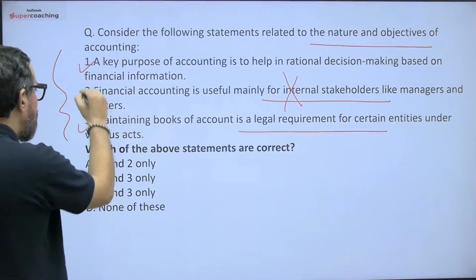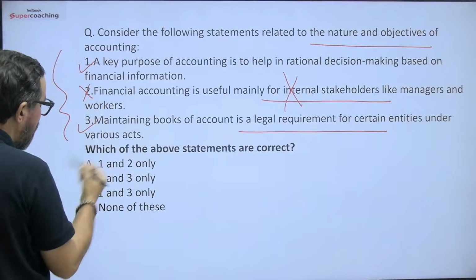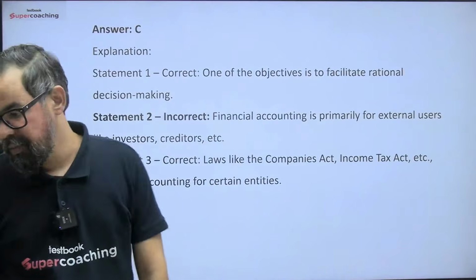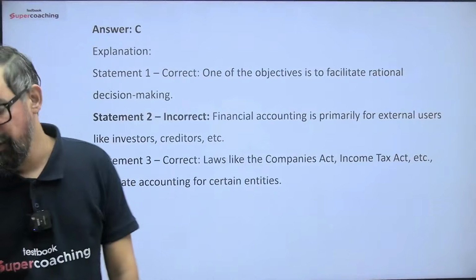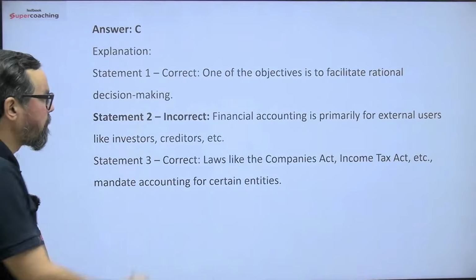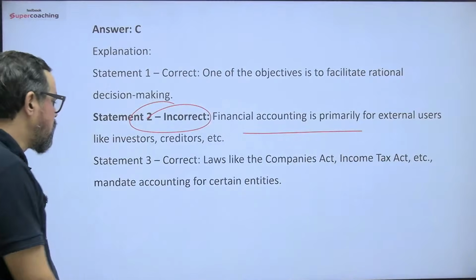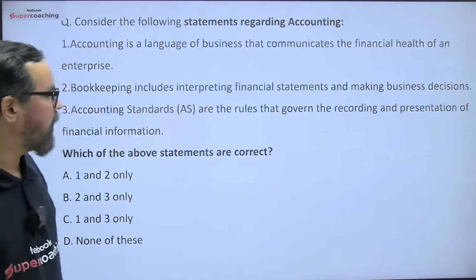So 1 and 2 means 1 and 3, sorry. So option C will be the right answer for this particular question. Well done, guys. Very good, very good. हाँ, everyone is marking the correct answer. The third statement: financial accounting is primarily for the external users like investors, creditors, and others.